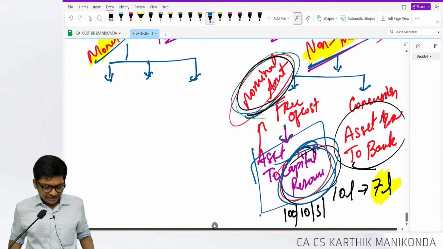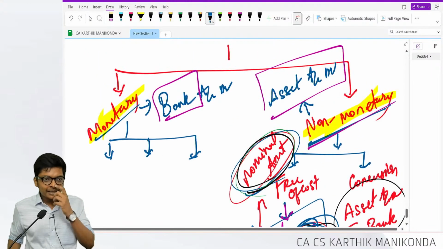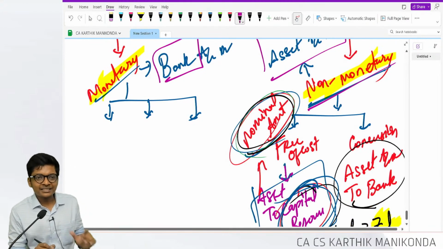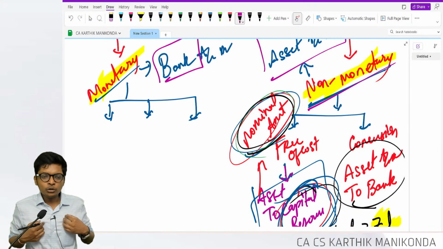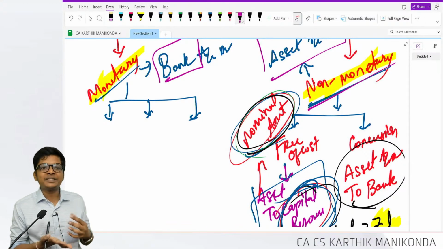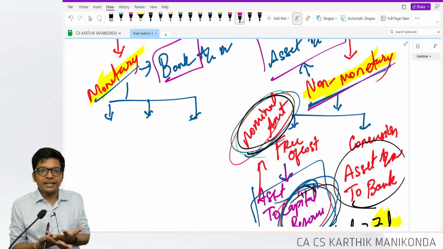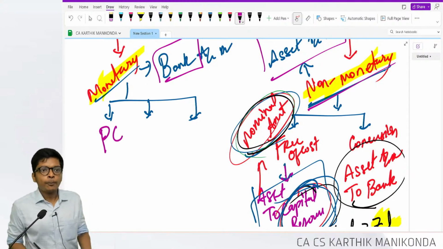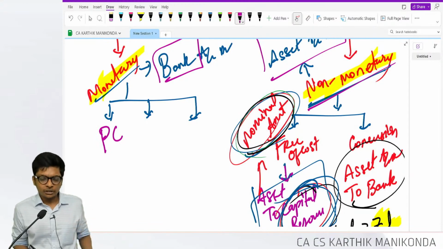Next, if the asset is received monetary, let me finish the first one. Who invests into a business? Promoters. If they use words like money is given for the purpose of setting up of business, initial investment, then we call it grant in the nature of promoters' contribution.